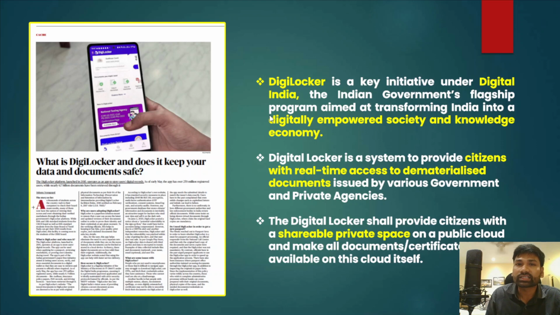This is actually a flagship program aimed at transforming India into a digitally empowered society and knowledge economy, right? So the DigiLocker's overall objective is this: DigiLocker is a system to provide citizens with real-time access to dematerialized documents which are being issued by various government or private agencies.